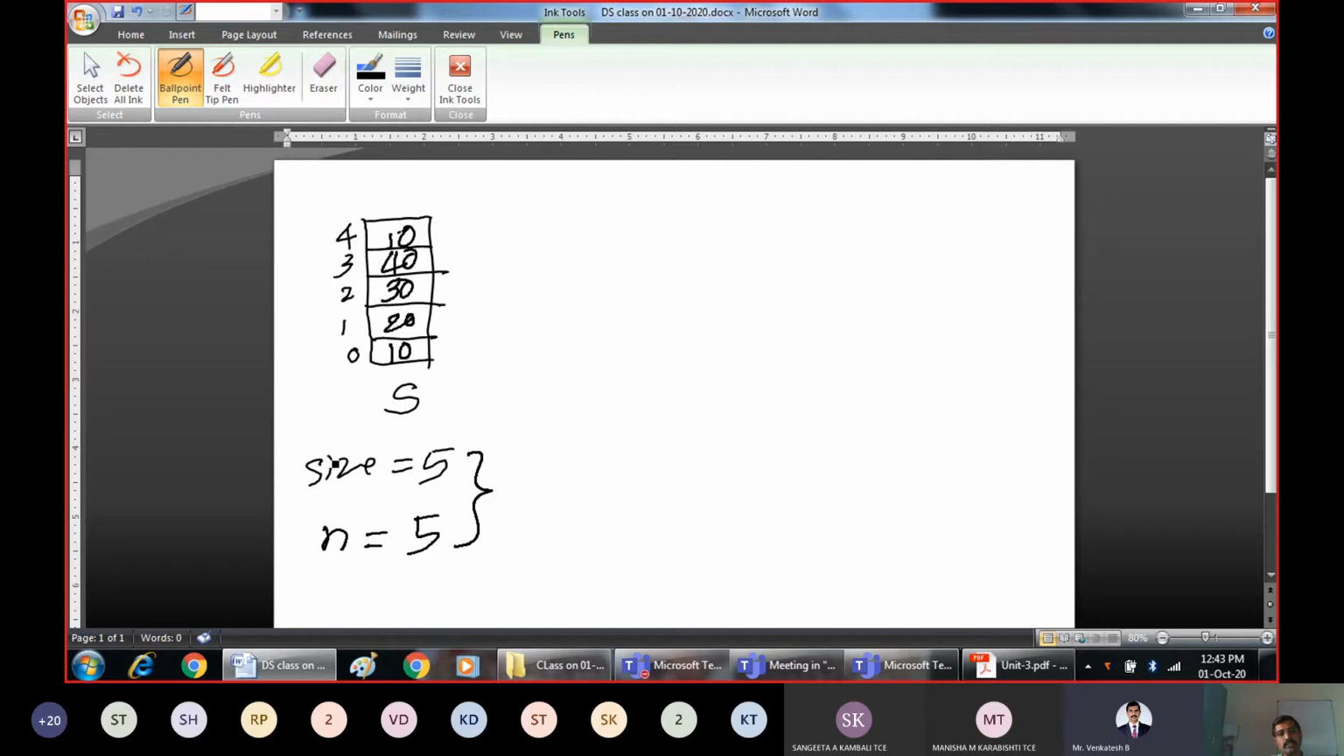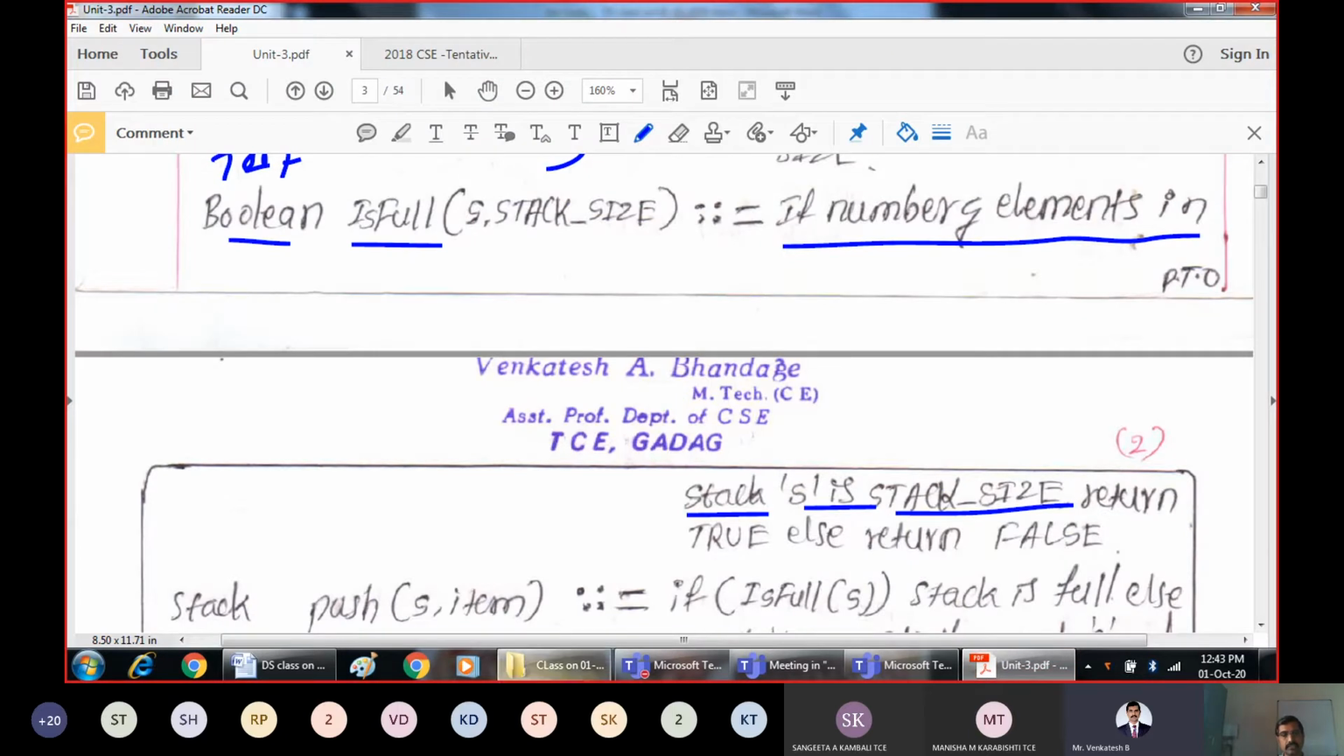When the size of the stack is equal to the number of elements in the stack, we say the stack is full. If you want to insert one more element, that is not possible, because the maximum limit of the stack is over. That is the meaning, and that is what this function does. If the stack is full, it will return true. If the stack is not full, it will return false.